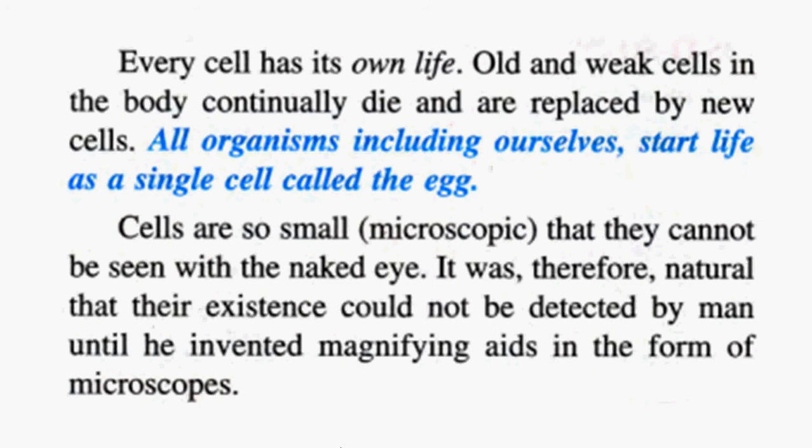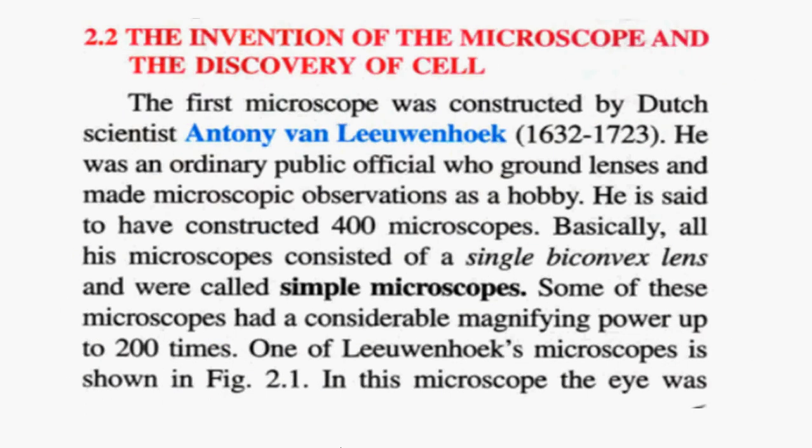For viewing such a small thing, we need some magnifying aid, and it was Antony van Leeuwenhoek who invented a simple microscope where he used a biconvex lens, and the magnifying power was 200 times.